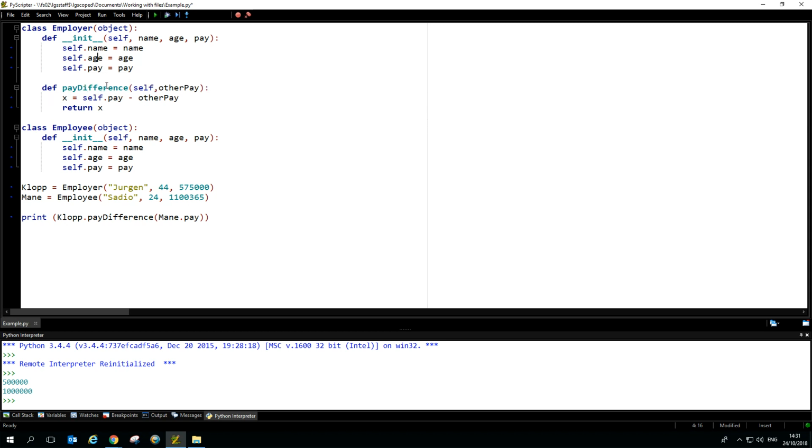But then there's this pay difference where you take your own pay and you take away somebody else's pay, which is expected to be just a number. Now, if we wanted to run this, what we could do is we could say Klopp. So look at Klopp and do the pay difference, because Klopp's the employer with this method. And then we can pass it mane.pay.